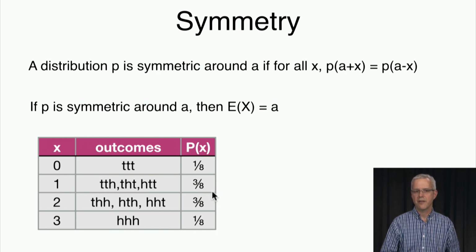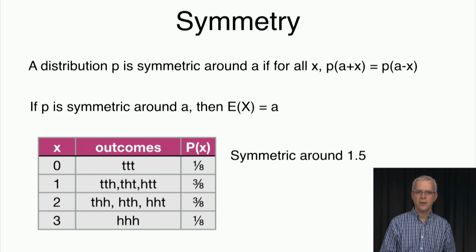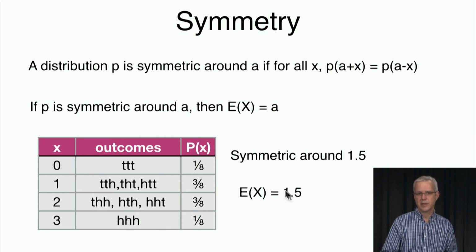The probability of 2 is the same as the probability of 1. The probability of 0 is the same as the probability of 3. So it's symmetric around 1.5. And if that's the case, then the average is going to be the center of symmetry, a. In this case, it's symmetric around 1.5, so the expected value is going to be 1.5. And that's because you get the same number of times 1.5 minus 0.5 as 1.5 plus 0.5, and these will cancel, and so on.